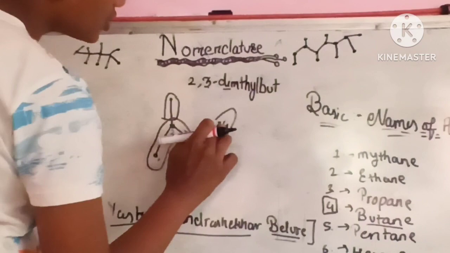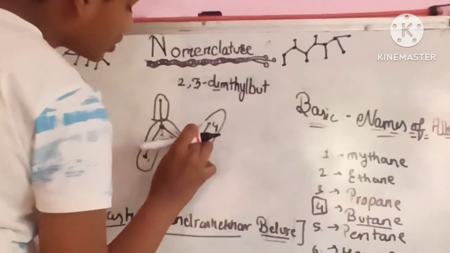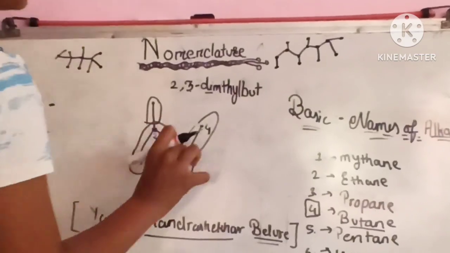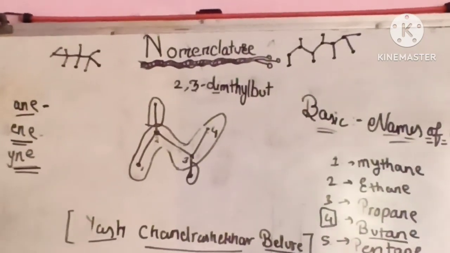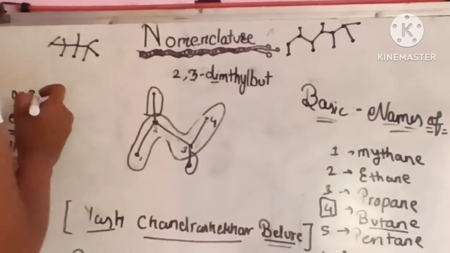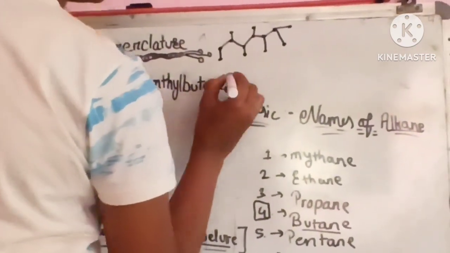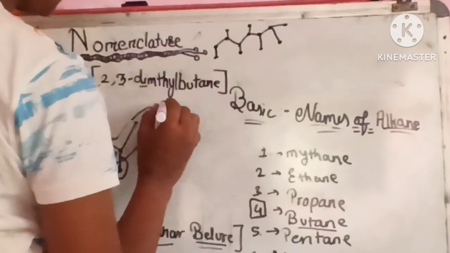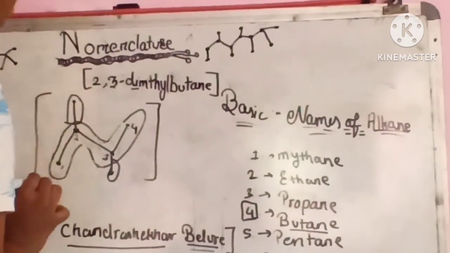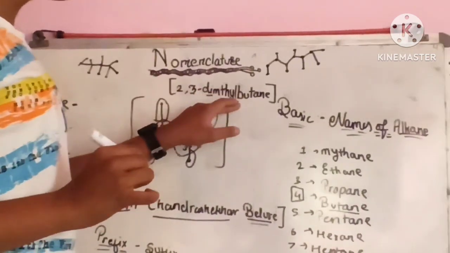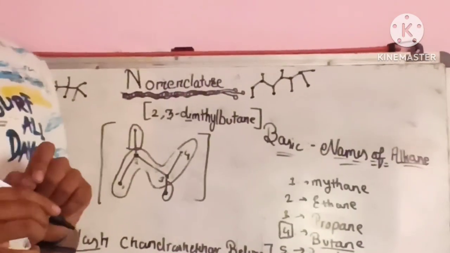In our original structure there were only single bonds, no double or triple bond, so we keep ANE as its surname. This is the name of this structure: 2,3-dimethylbutane.